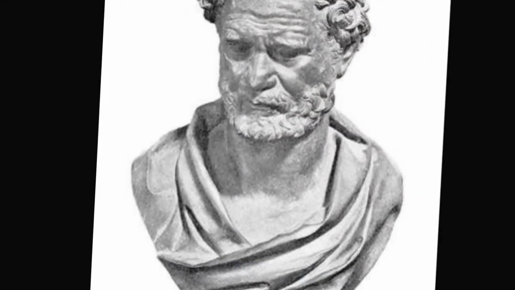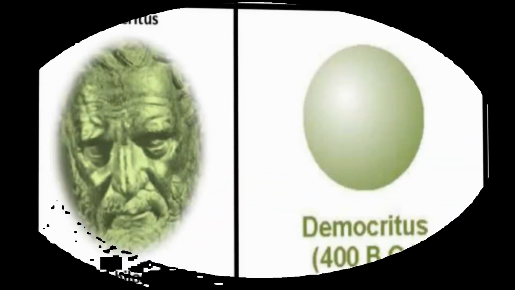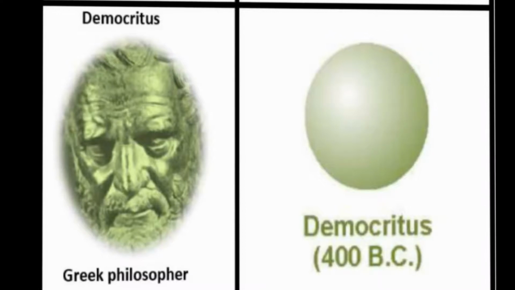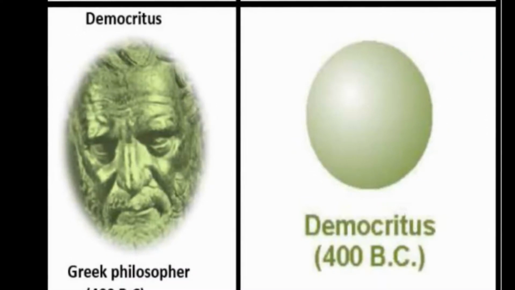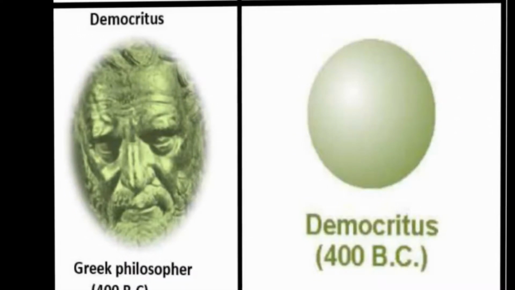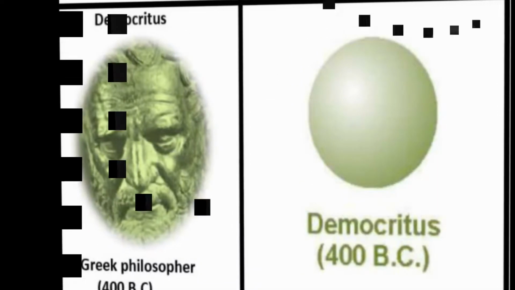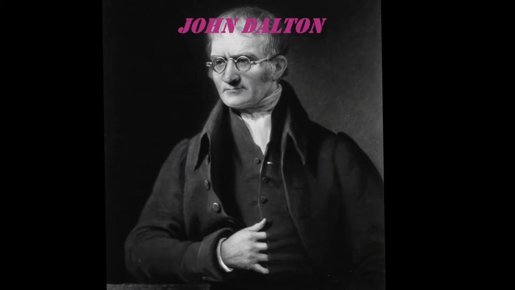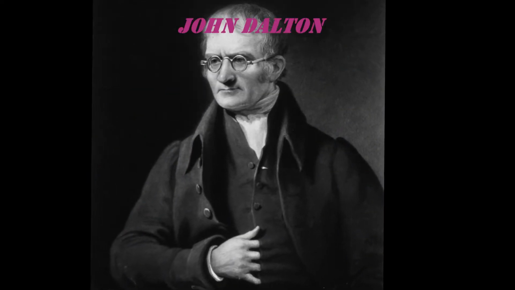He was an ancient Greek philosopher who was the first to propose that matter is comprised of fundamental indivisible particles which he called atomos. Though this marks the first time matter was viewed in this way, it was more of a philosophy than real science, and no supporting evidence was gathered for a long time until John Dalton came along and provided the first empirical evidence that atom exists.